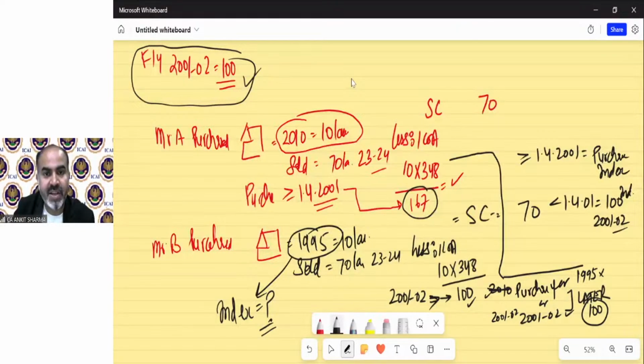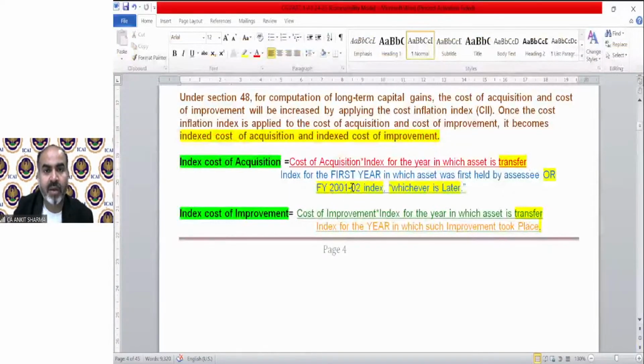So that was the intention of this formula. The first year in which asset was first held by assessee, so this will automatically be applicable when asset has been purchased on or after 1/4/2001. And if it is before 1/4/2001, then always financial year 2001-02 index has to be taken. We do not have any choices.